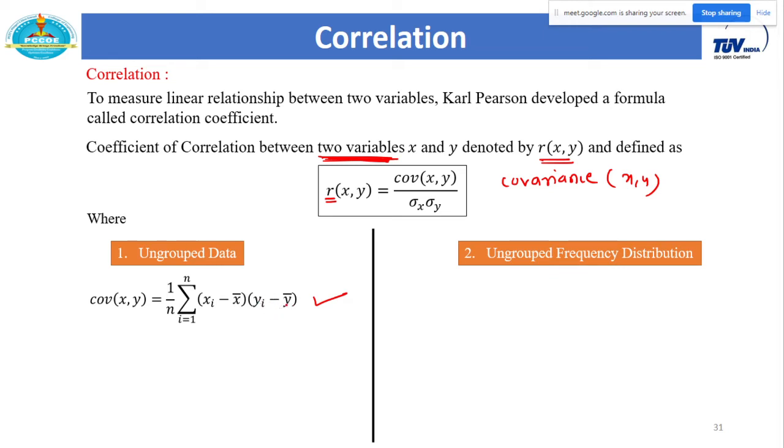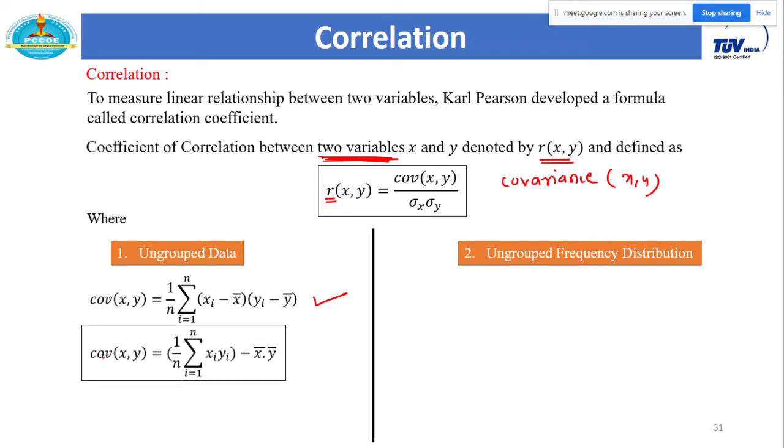Okay, so subtract the mean y bar from each yi, then take the product and consider the summation, i runs from 1 to n. That gives you the covariance of xy. But again, for calculation purposes, you have to change this formula. So this is the simplified form. It's always better to work with this second, simplified formula. Most of the questions are directly on this second formula.